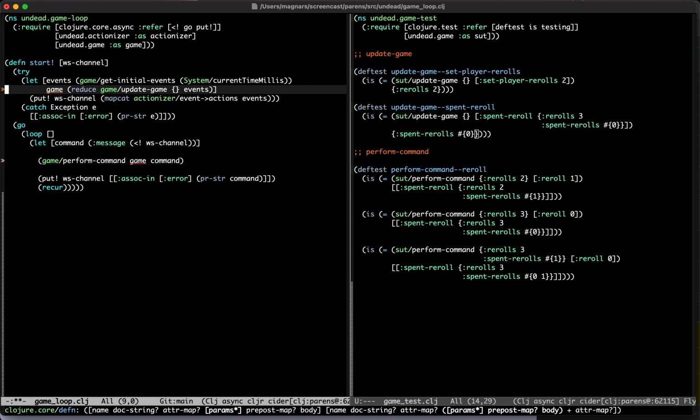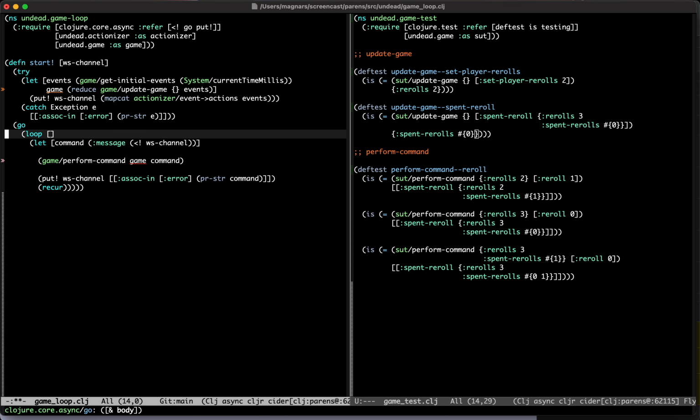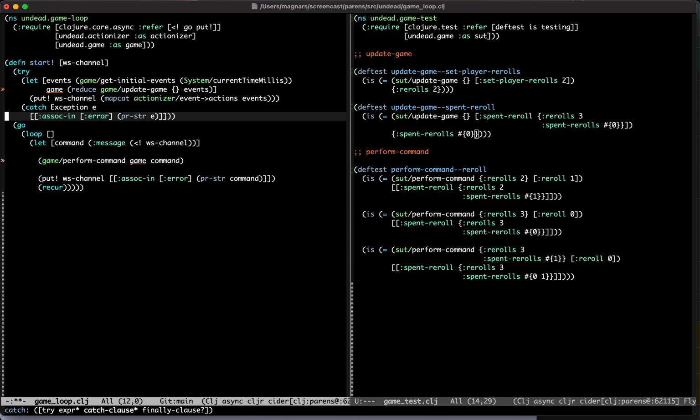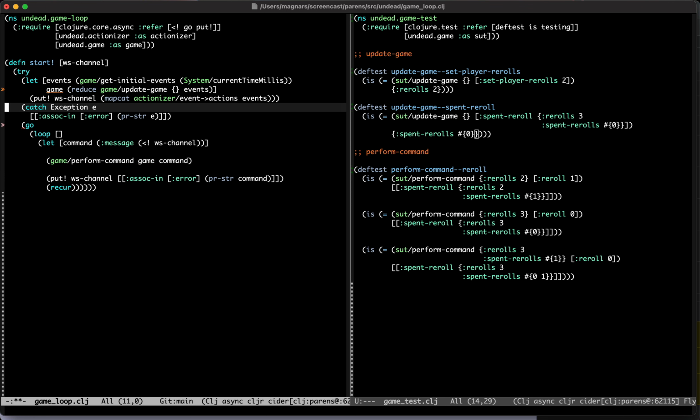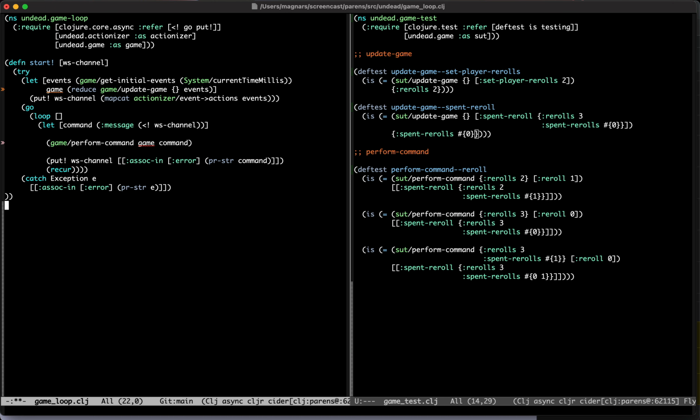There's some problem with the go block here and the try, because you can't recur. I'm not sure how this works. I don't think this try catch will actually work. It won't catch anything, but it will allow you to put the go block inside the let. Yeah. So that you can refer to the game. Yeah. Which is what we need.